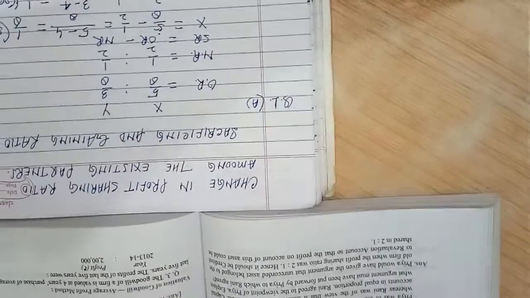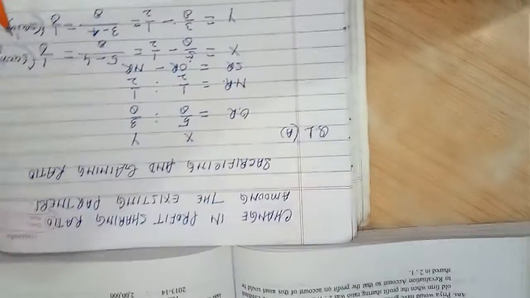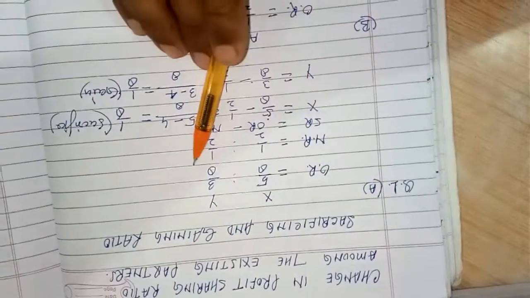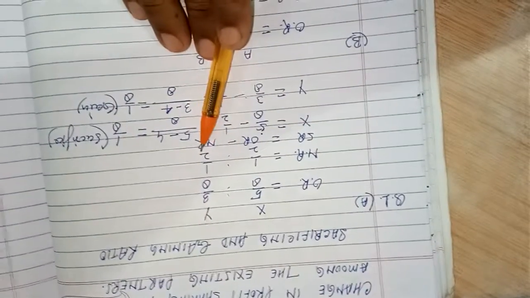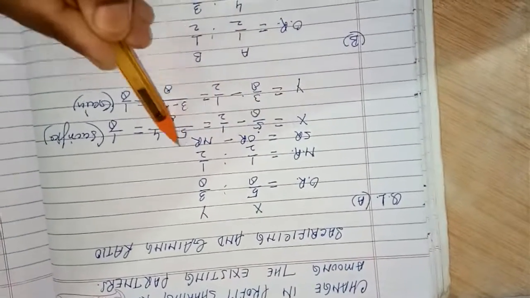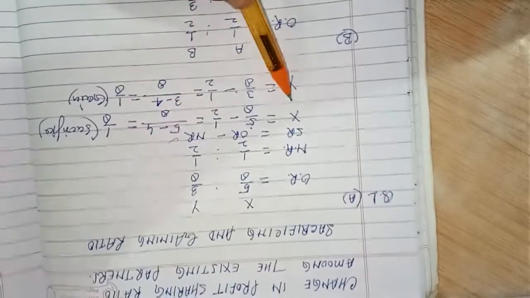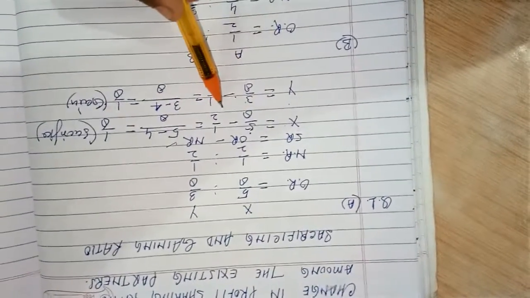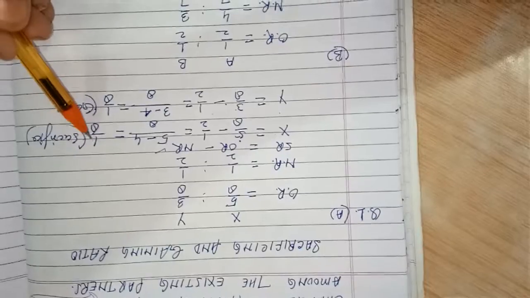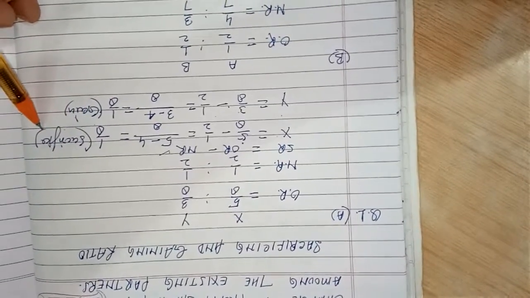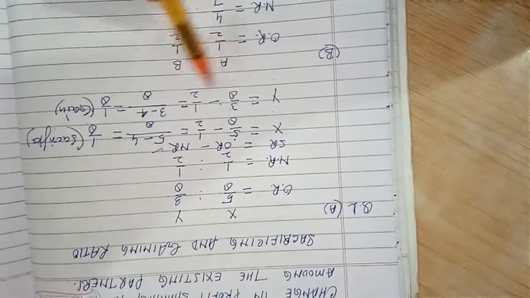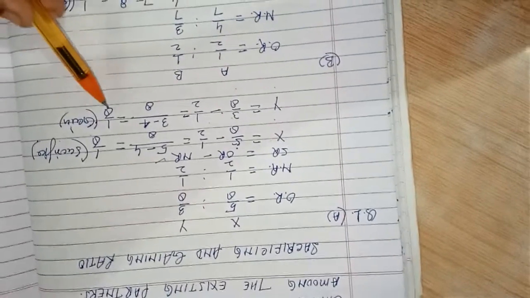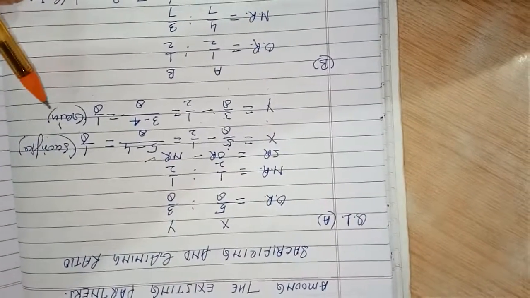So by the formula we will be able to find out easily who is the sacrificer of share and who is the gainer of share. The old ratio of X and Y is 5/8, 3/8, and the new ratio is equal, 1/2, 1/2. Sacrificing ratio equals old ratio minus new ratio. For X, 5/8 minus 1/2, so 1/8 is sacrificed by X. For Y, 3/8 minus 1/2, so 1/8 is gained by Y.